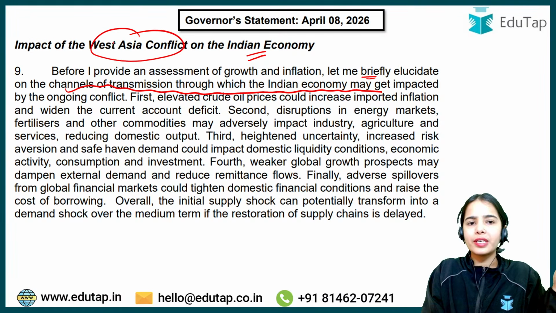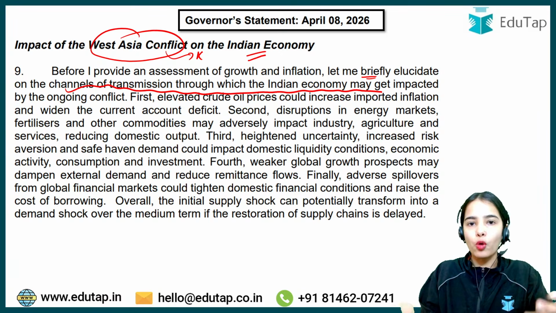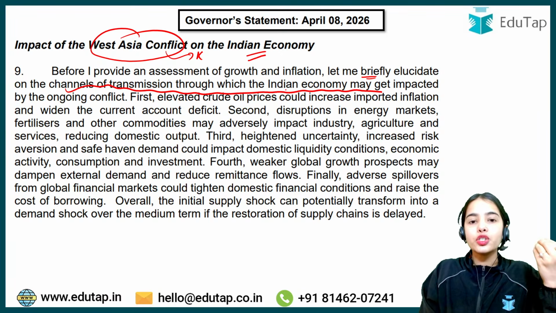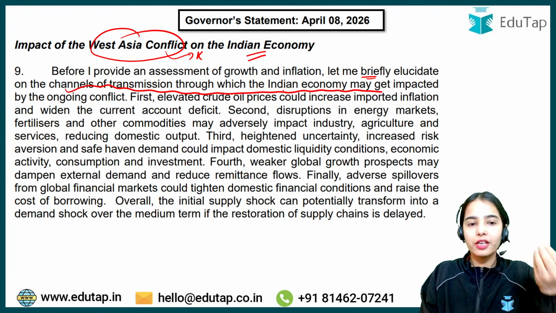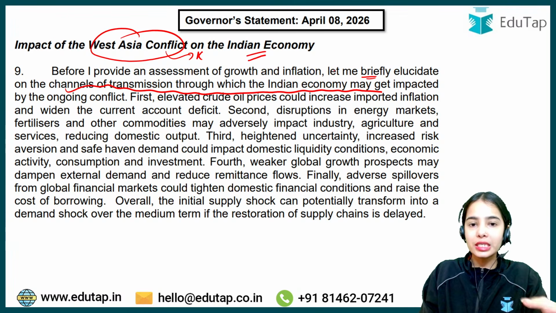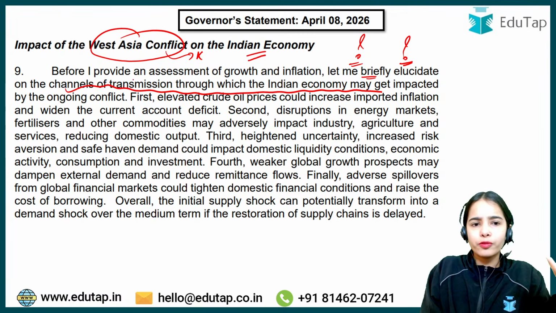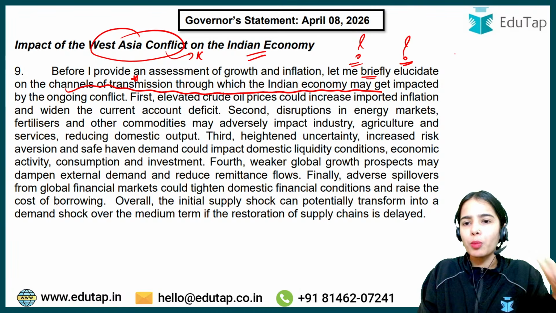Are we a part of the West Asia conflict? Is India a part of this conflict? No, we are not directly part of the conflict. We are not directly engaging in war. So if our country is not getting involved in the military operations, then why are we getting impacted? What is the form of transmission of the problem in India?